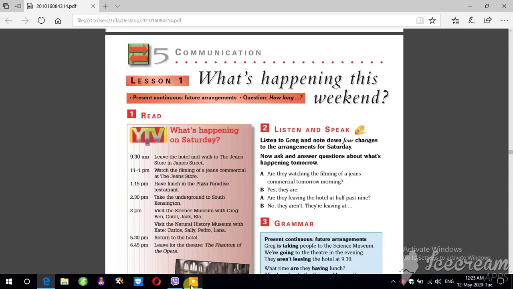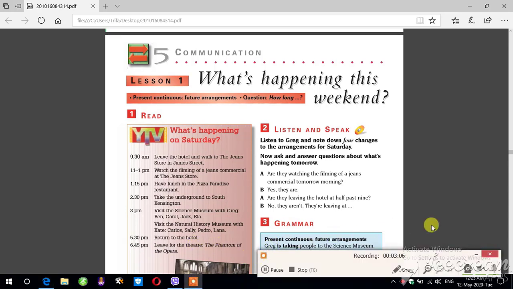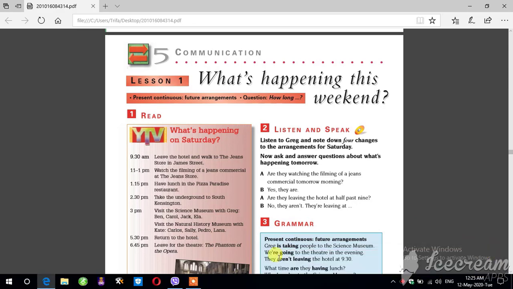But here, if we talk about the structure, look at the structure: subject, verb to be, verb plus ing, complement. Here Greg is taking people to the Science Museum. When? On Saturday. Saturday is a day, but in this day we arrange the time.